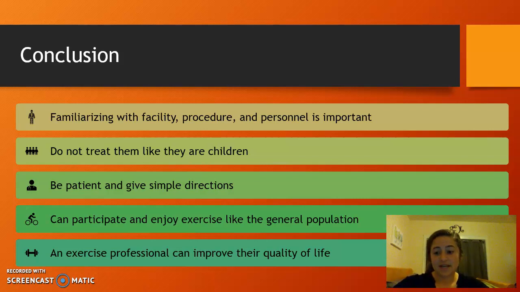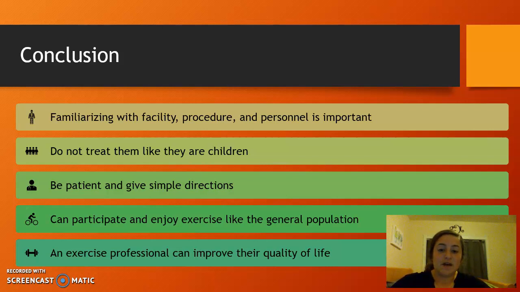And don't treat them like they are children. So they're not children. If you're working with adults, obviously they're not children, and they are aware of it when you treat them like children. So it's really important to treat them like any typical adult coming into your facility for an exercise test or exercise training.